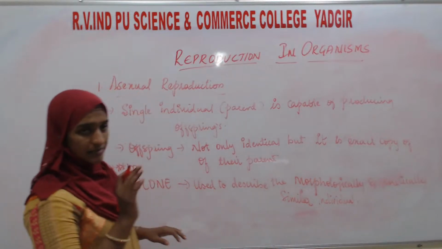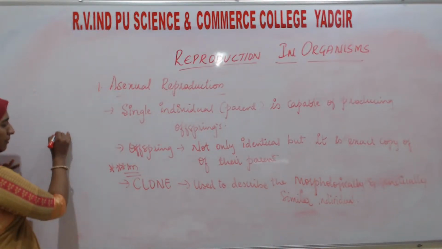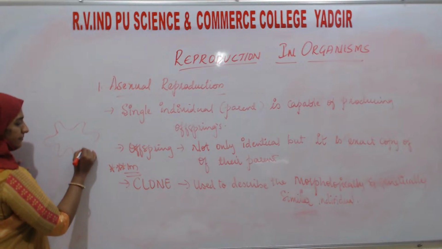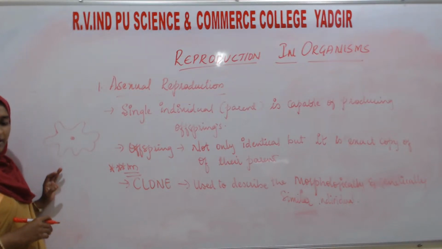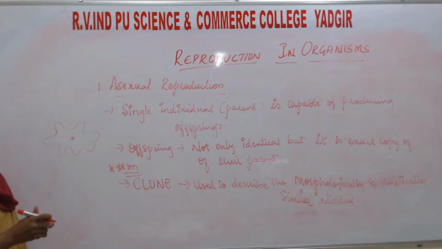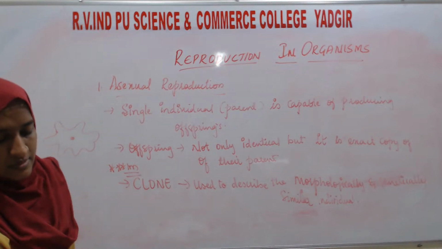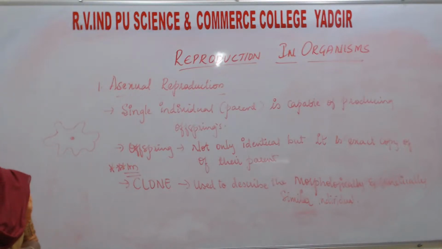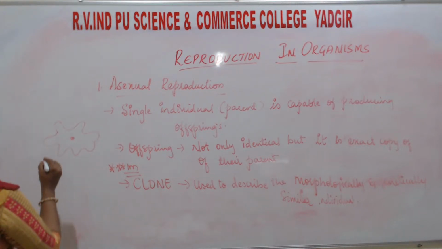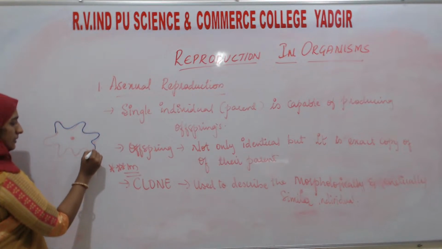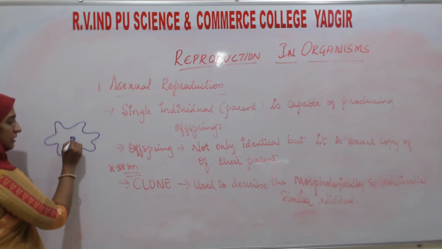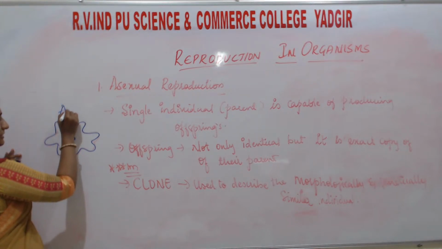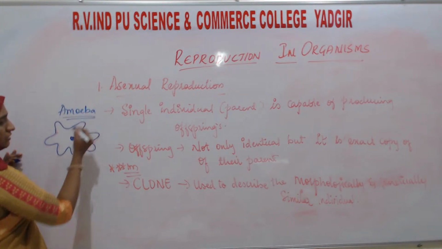Now see what happens in asexual reproduction. For example, amoeba. This is the amoeba, which is a single-celled animal or unicellular organism.